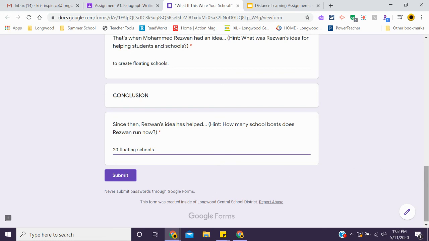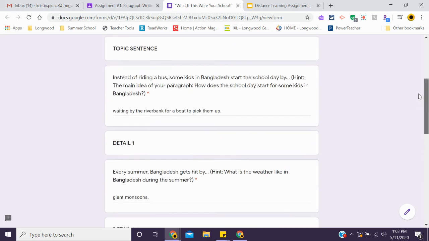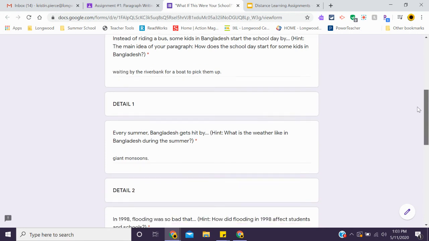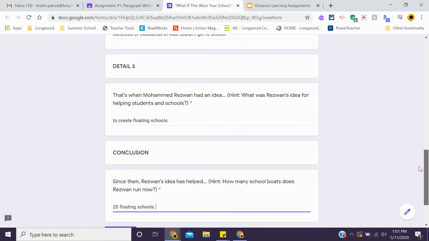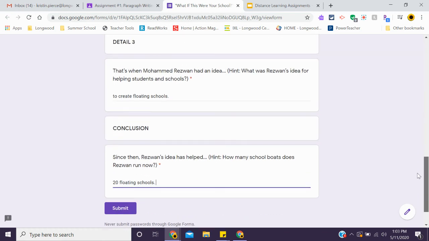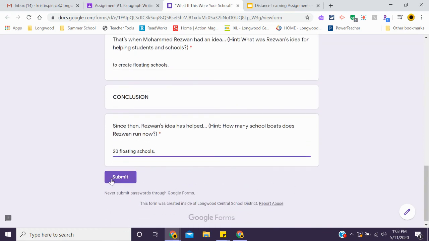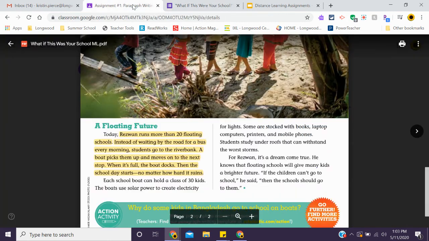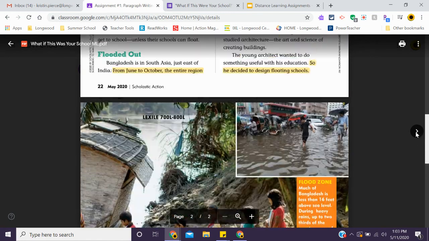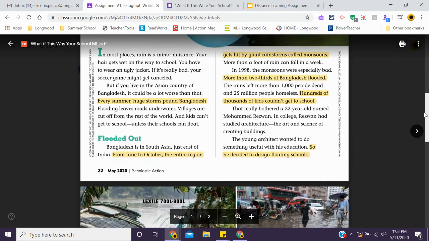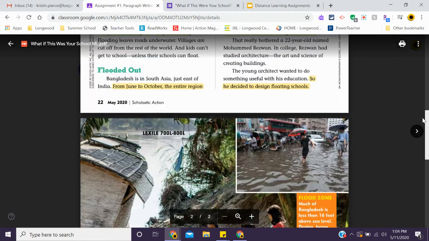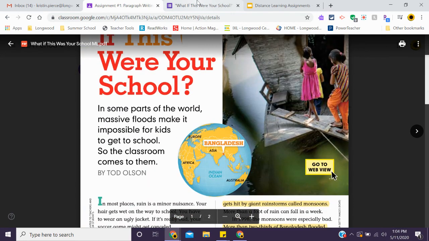Okay. So once you have your topic sentence, detail number 1, detail number 2, detail number 3, and your conclusion, once your 5 sentences are completed, you may click submit so that I can grade it. Remember, always look back at the answers. For the answers, I highlighted a lot of important information that will help you with this paragraph. So please don't be afraid to look back. I don't ever expect you to memorize this whole article.